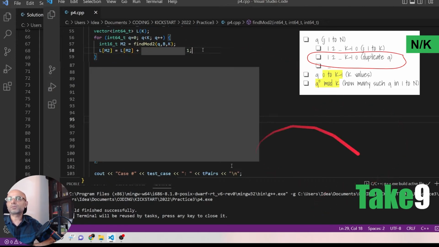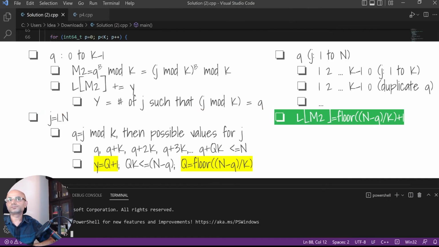So this is part of take 9. We are going q from 0 to k minus 1. m2 is q power b mod k, which is j mod k to the power b mod k.